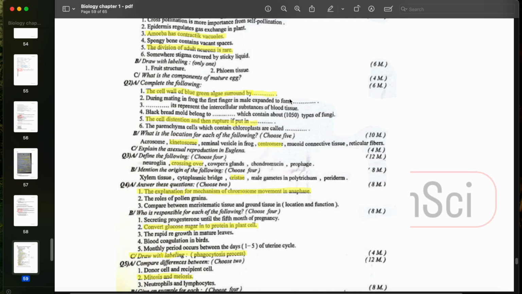And I also gave you a very possible question. They will give you justify why the blue-green algae and the typical bacteria are different in the structure, even though they belong to the same kingdom. It's as simple as because the typical bacteria do not contain chlorophyll, and the cell wall of the blue-green algae is surrounded by gelatin membrane.